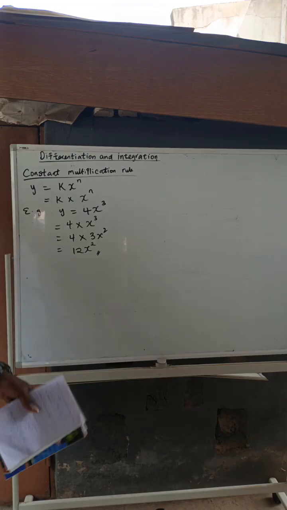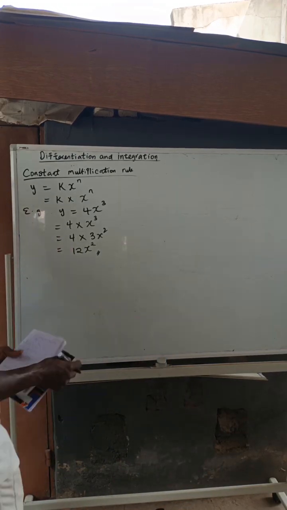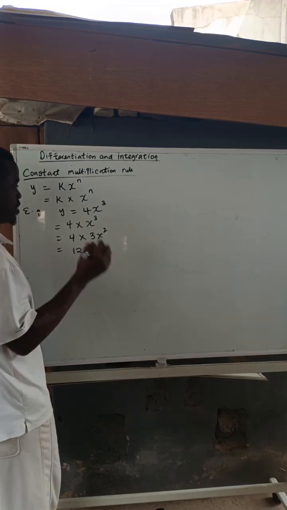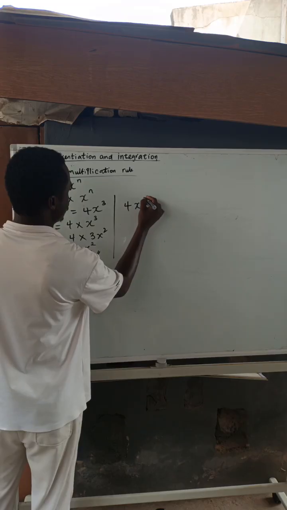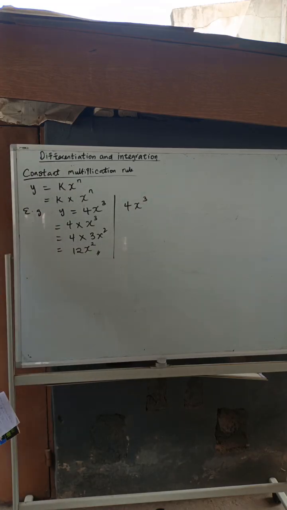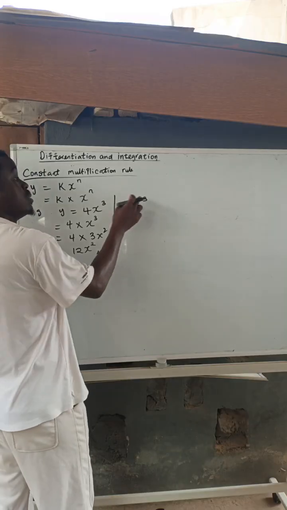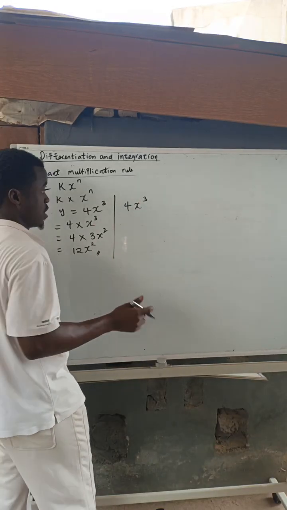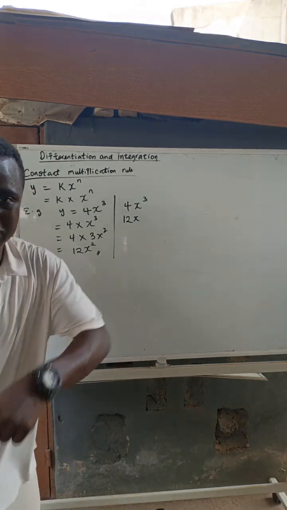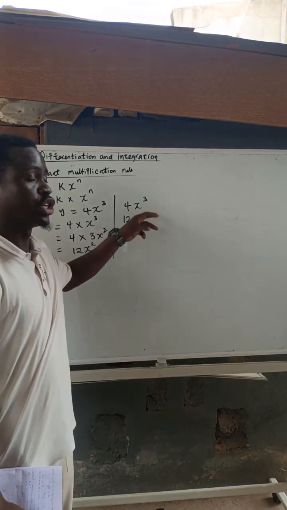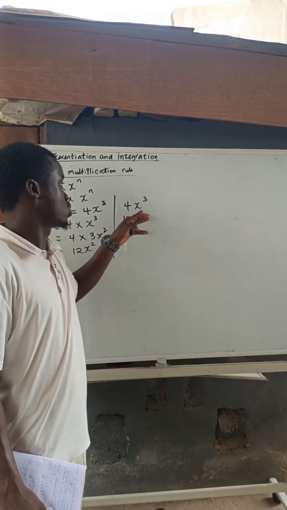And you might do it directly if you don't want to go through this long method. Now, look at this. It will still give us the same thing. I have 4x raised to power 3, and they want us to differentiate it. The same power rule is what we are going to use. 3 multiplied by 4 gives you 12. So that is 12x. Don't forget that the coefficient of the base number is what you multiply with the power. 4 is the coefficient of x here.